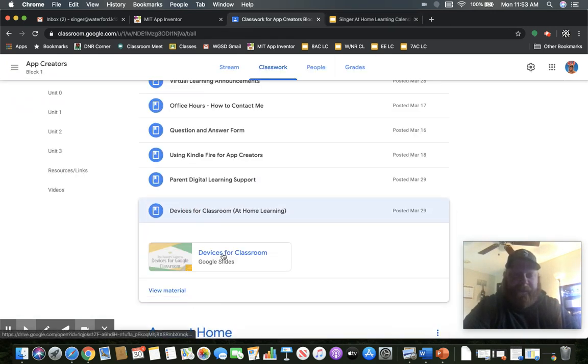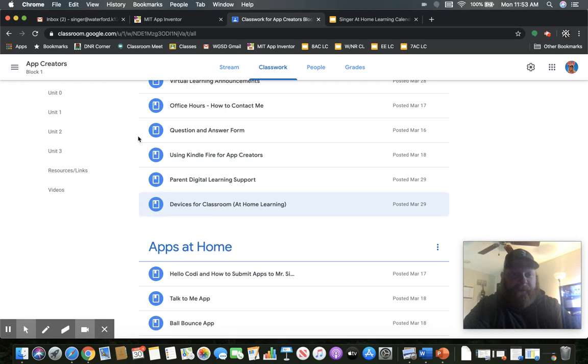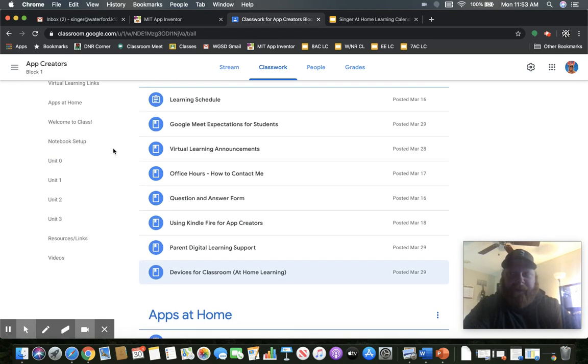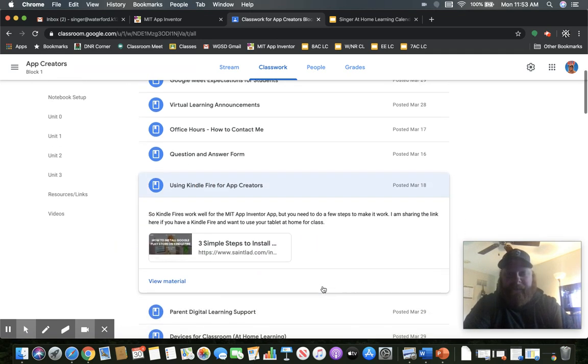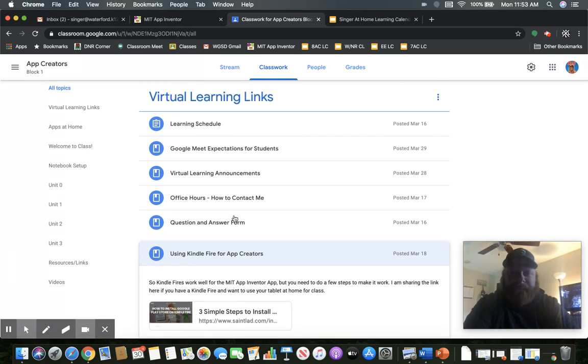We also have a little bit of information about devices for your classroom. So this is on every single one of the pages. App creators, I know we talk about having a device at home. If you have an Android device, you can check your apps. If not, you just send them to me or come to me on Hangout and we'll look at them. But I also put this up here. And there's plenty of websites to find this. This one worked really well, especially for another family that tried it out. This website is how to set up your Kindle Fires, as they are an Android device, to get Google's Play Store on there. You can go to this website, do a couple things to your device, and it works out really well.